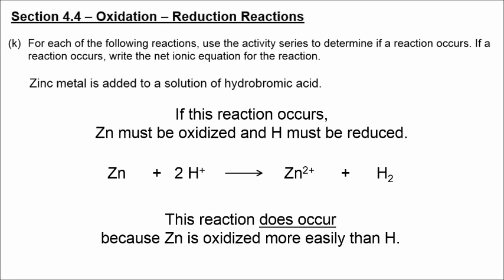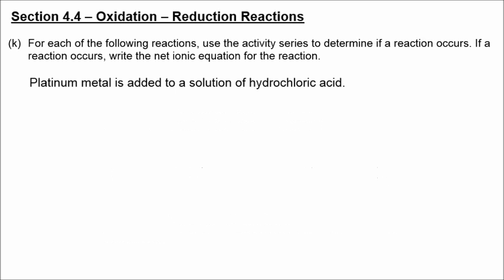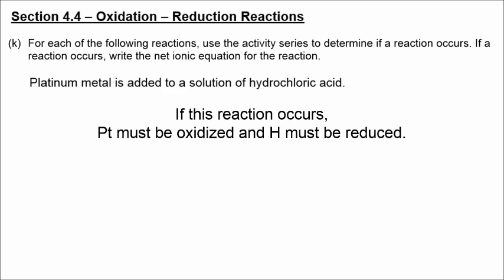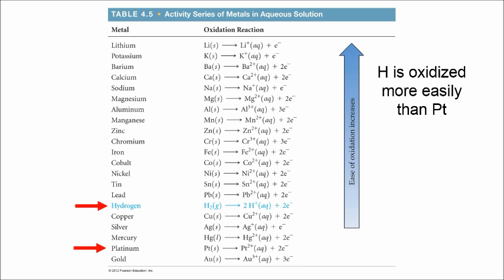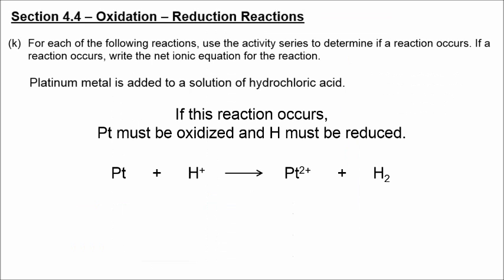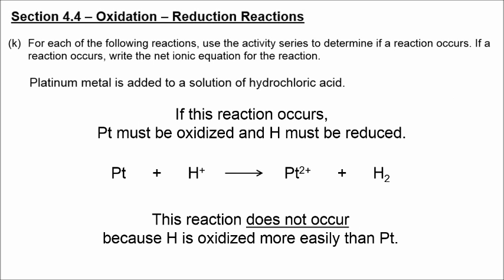And our last example is another acid. This is hydrochloric acid, and we're trying to react platinum metal. Let's see if platinum is going to be oxidized in the presence of an acid. Well, as you can see, platinum is way down at the bottom, so platinum is not going to be oxidized. Instead, hydrogen is easily oxidized compared to platinum, so this reaction would not occur. Hydrogen is oxidized more easily than platinum.